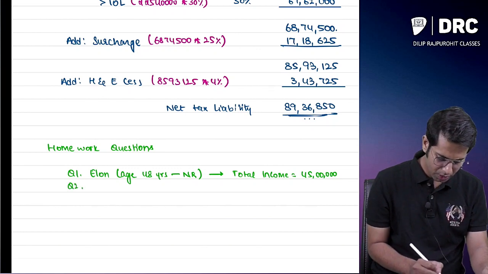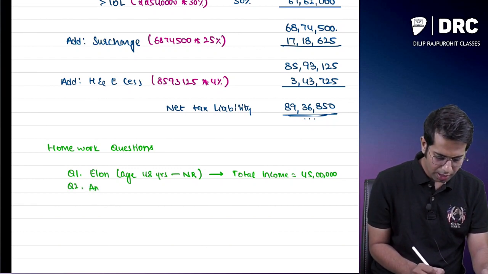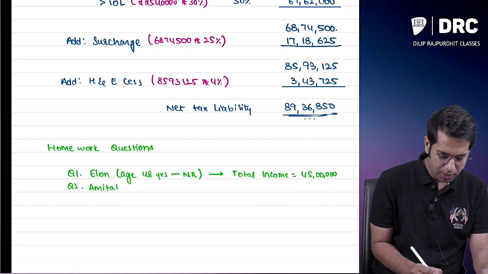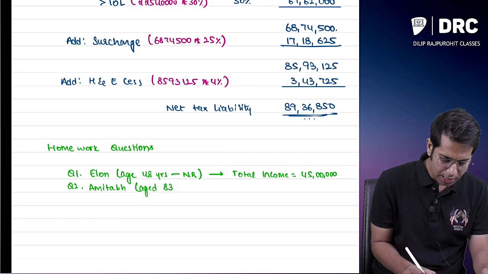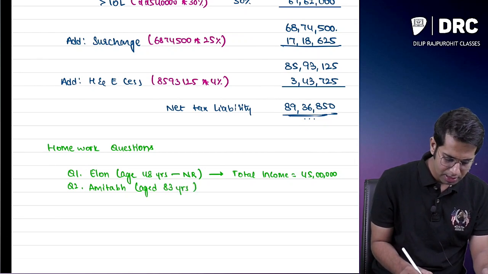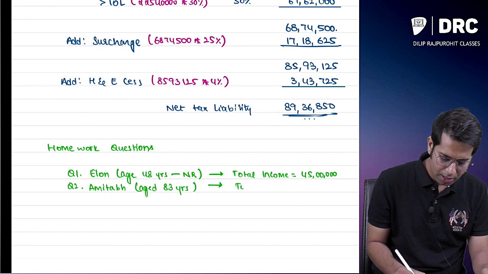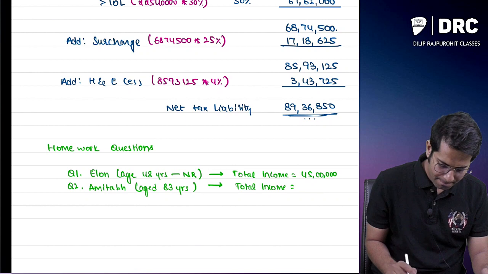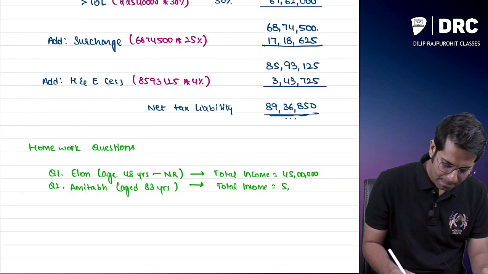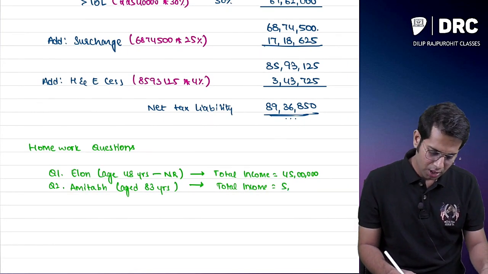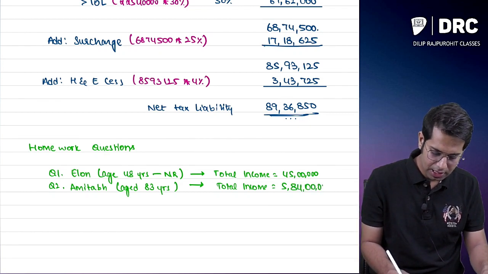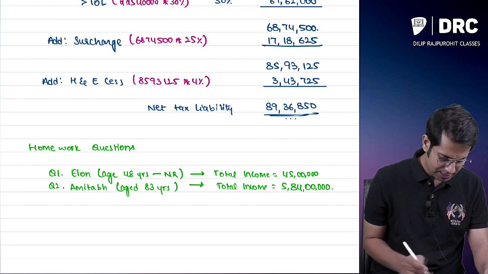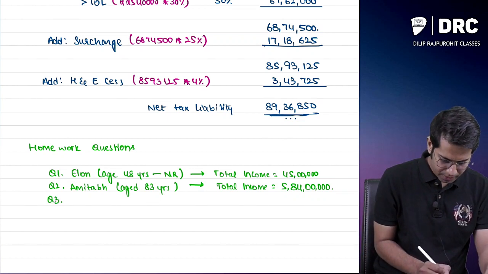Question number 2. Amitabh, aged 83 years, resident Indian, has a total income of 5 crores 84 lakhs. Compute his tax. Question number 3.